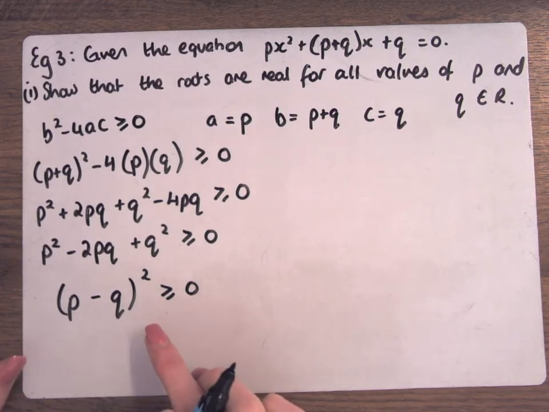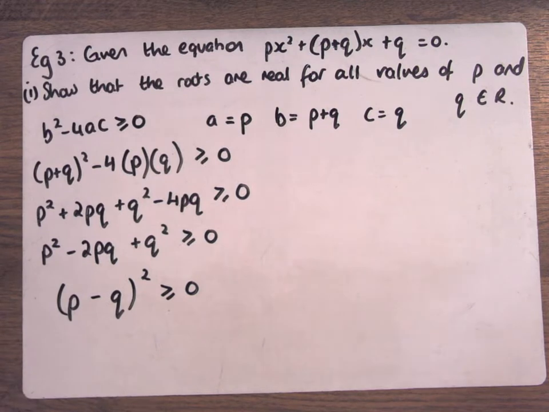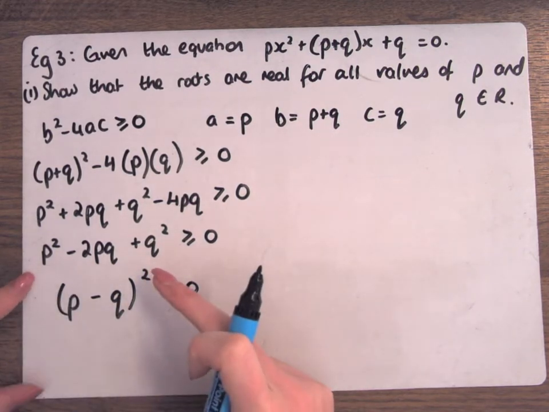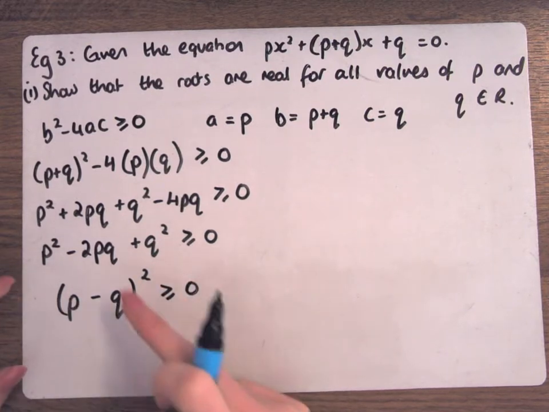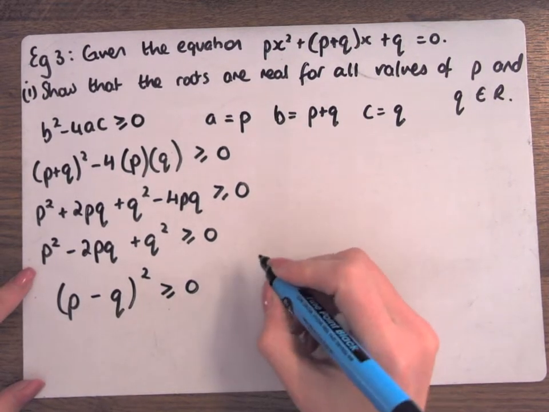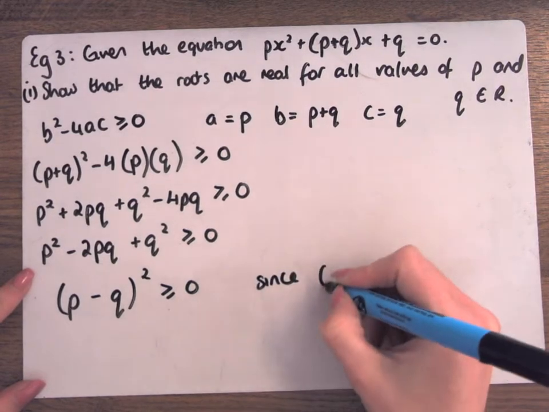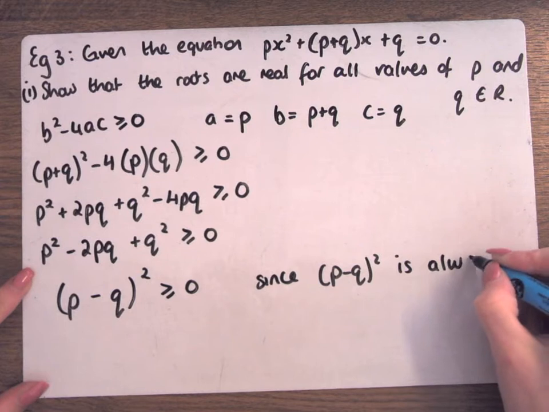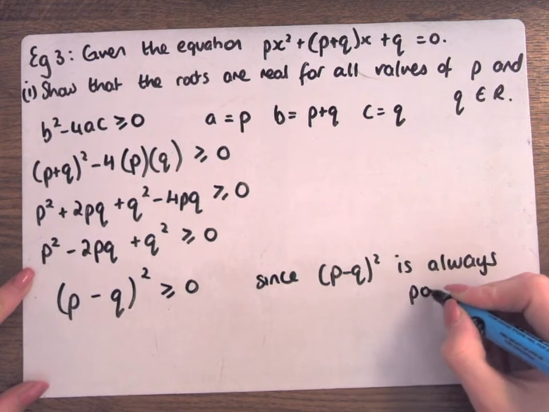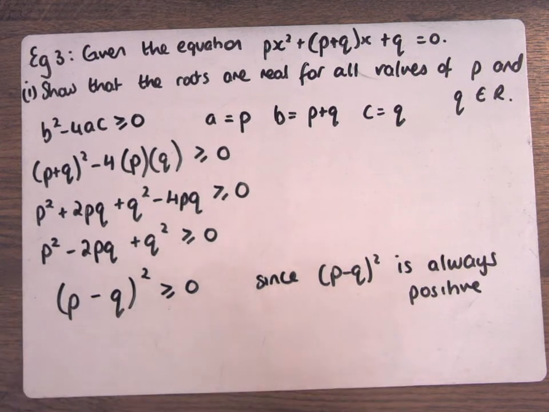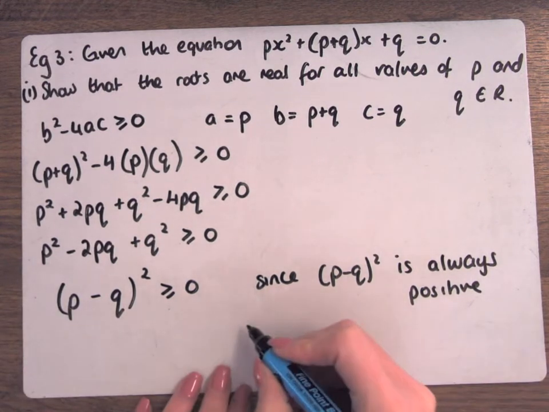Now we have to do a whole other topic on this in Algebra 3. So I'm not too worried about it, but the recognizing that it's a perfect square is really important. Anything to be squared will be positive. Okay? So what we're going to say is since P minus Q to be squared is always positive, the roots are real.